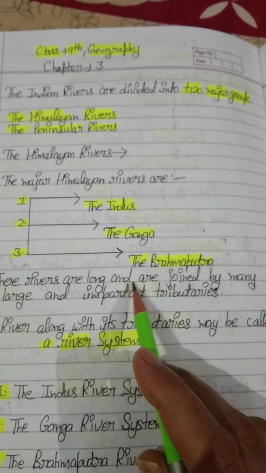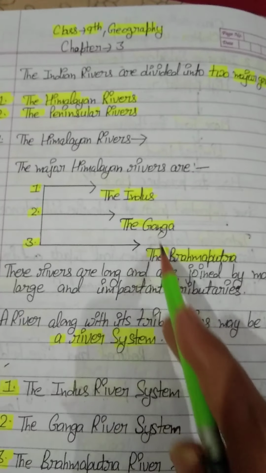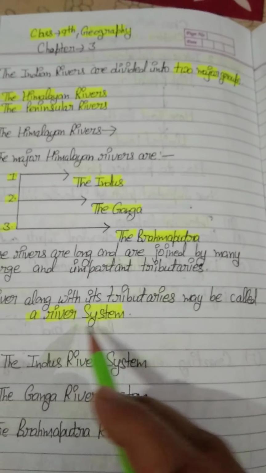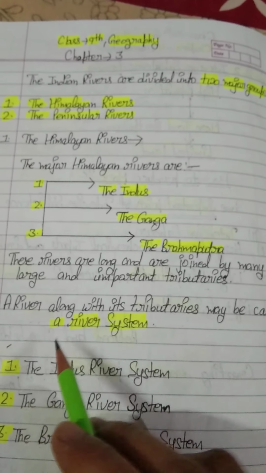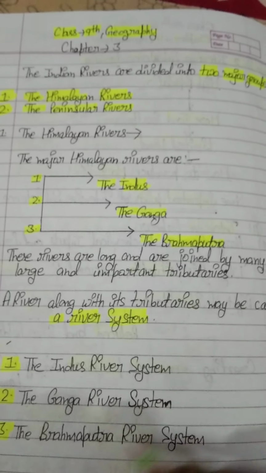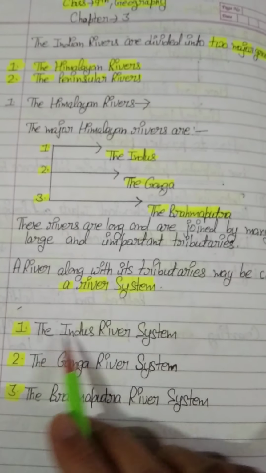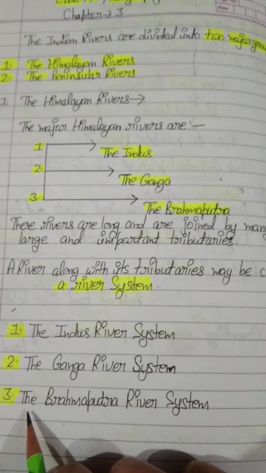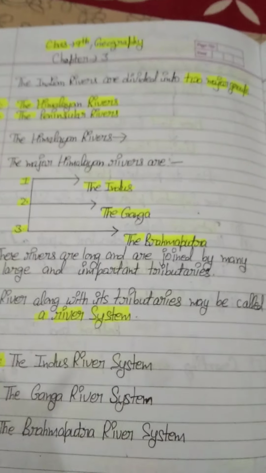These rivers are long and are joined by many large and important tributaries. A river along with its tributaries may be called a river system. So in Himalayan rivers we have three major river systems: number 1, the Indus river system, number 2, the Ganga river system, and number 3, the Brahmaputra river system.